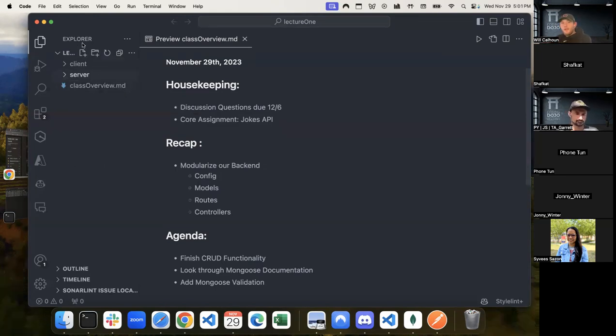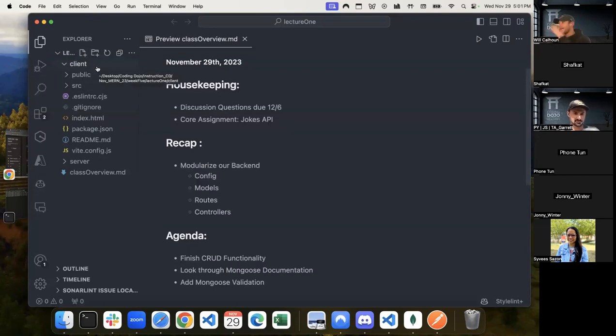Just as a recap, this says lecture 1 because I just wanted to build off the code, but it's still the same project. But we have a project. In this case, it's called lecture 1. And it's going to have 2 folders in it. One's going to be client. That's our front end. We're not touching that for right now. We haven't connected those two.